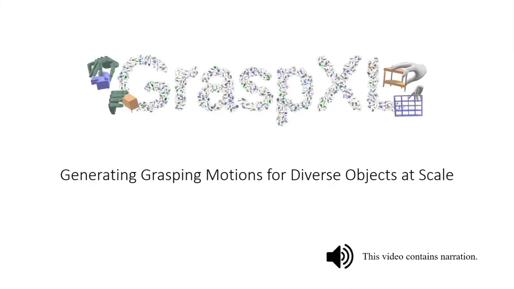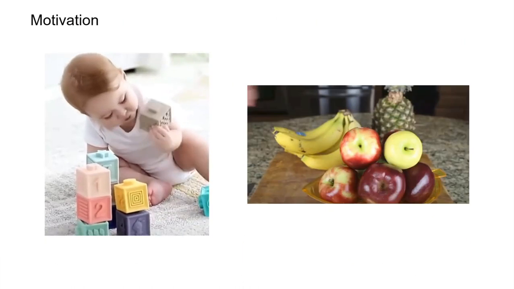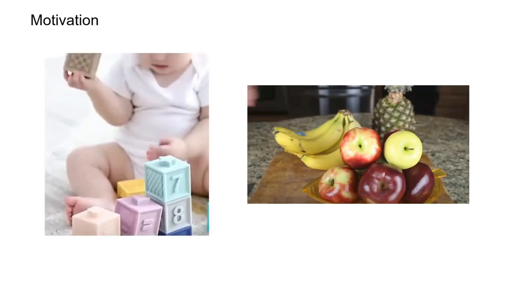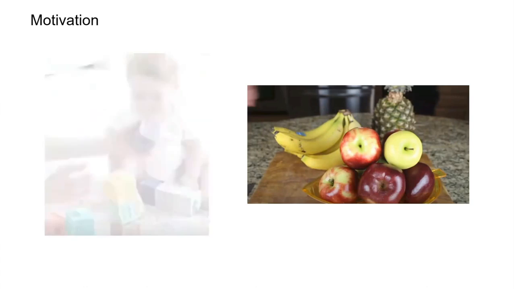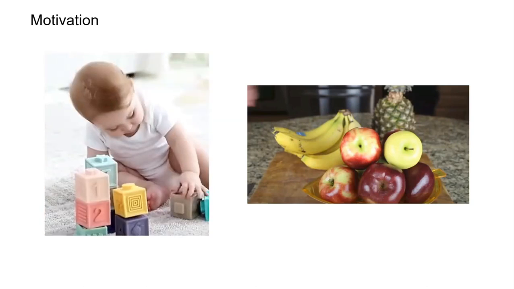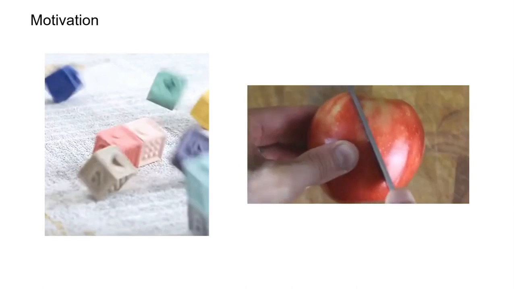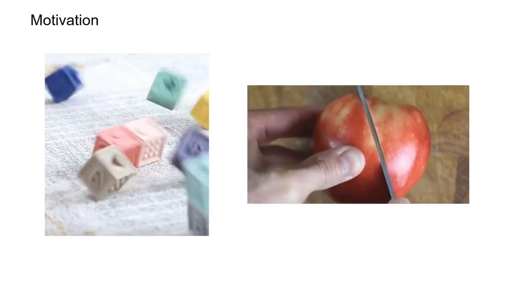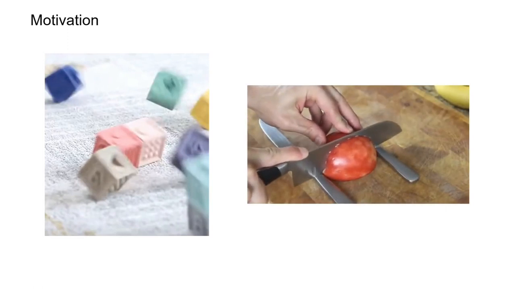We present GraspXL, a method to generate grasping motions for more than 500,000 unseen objects. In our daily lives, we engage with a large amount of objects. In particular, like the infant here, we can grasp objects of any shape without object-specific training. We can also grasp objects with specific motion objectives in mind. For example, grasping an apple from a direction or handing a knife by its grip to cut the apple.